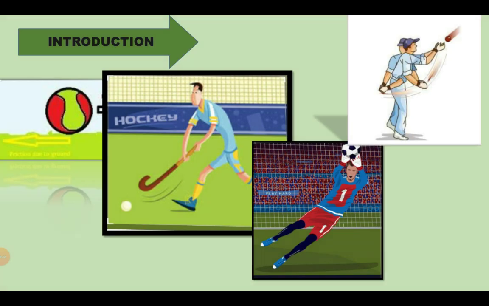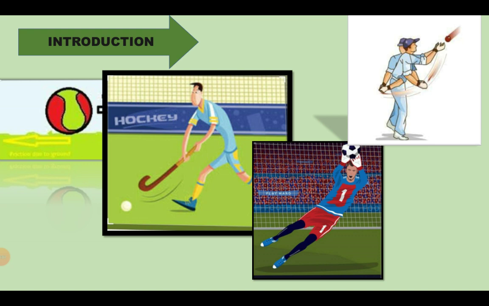Not wasting more time, let us start with a small introduction to what we have to study. Students, I think you have seen a ball rolling on a floor, or a hockey player changes the direction of the moving ball with a flick of the stick, or a goalkeeper stops a ball, or a fielder stops a ball when hit by the batsman.